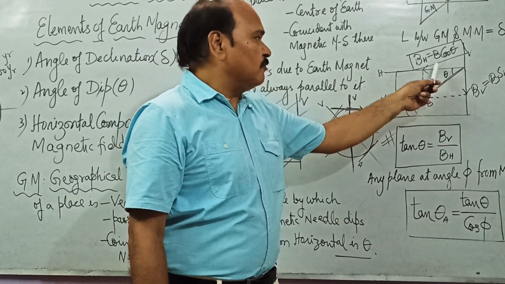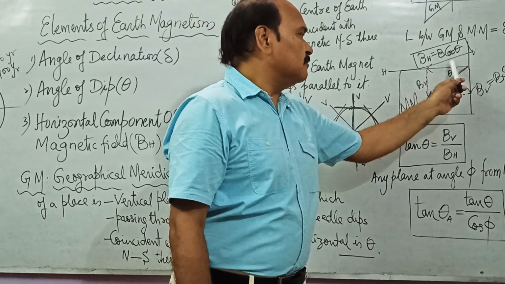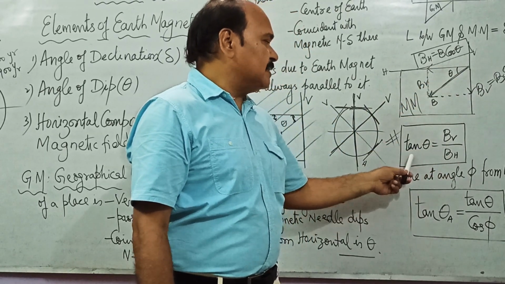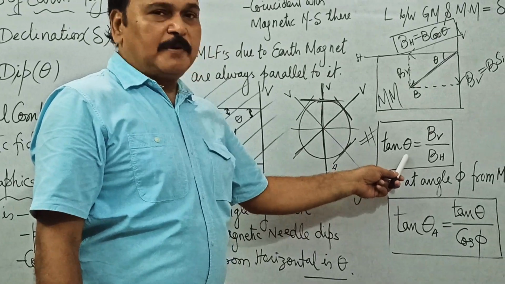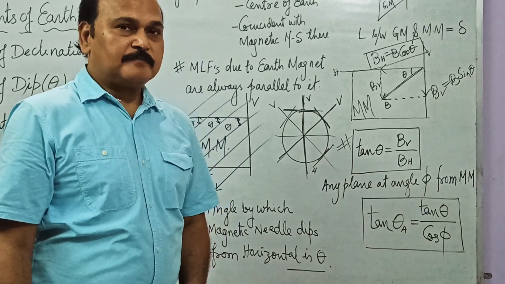What is the tangent of this angle? Perpendicular upon base. What is perpendicular? B_V. What is base? Base is B_H. So the tangent of the angle of dip is the ratio of the vertical component to the horizontal component.